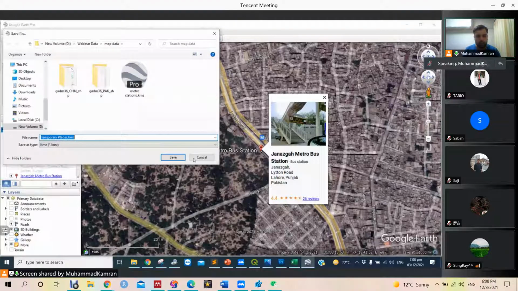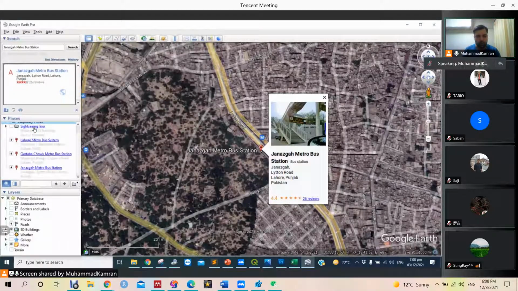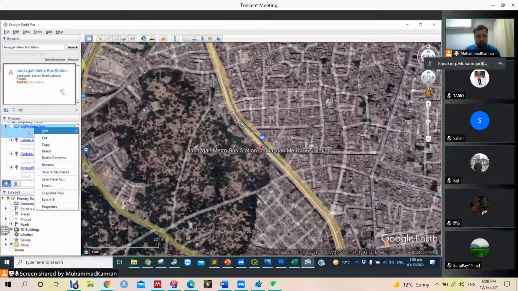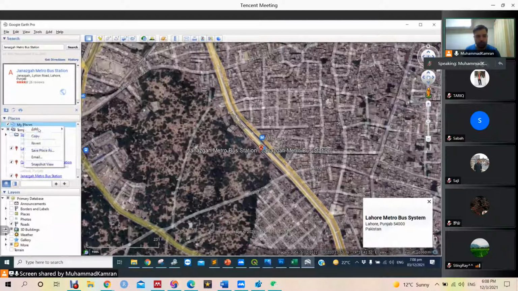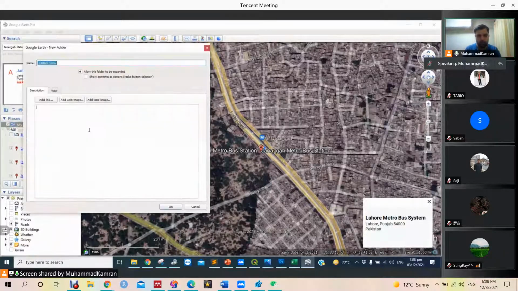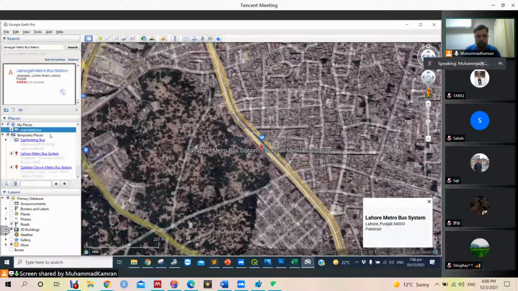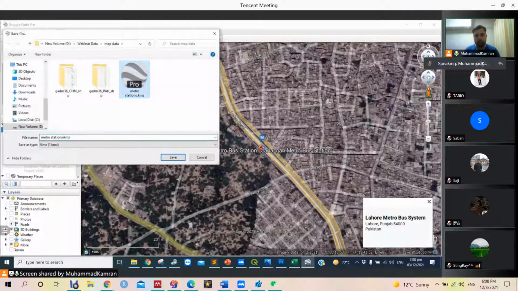Try to save it again. We don't want this sightseeing. This was wrong. We need to remove this from sightseeing. Metro stations. Let's drag to metro station. Now we can save this. This is metro stations 1.